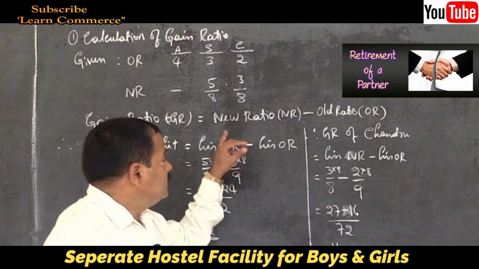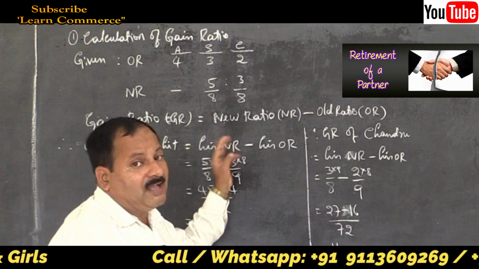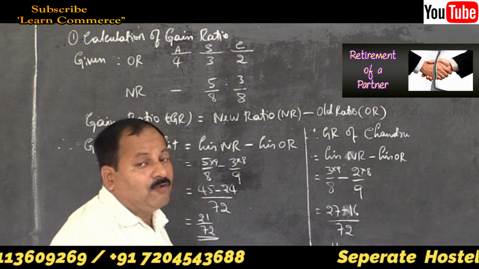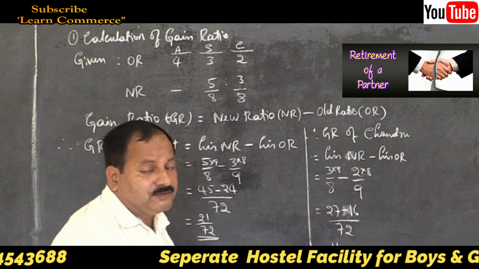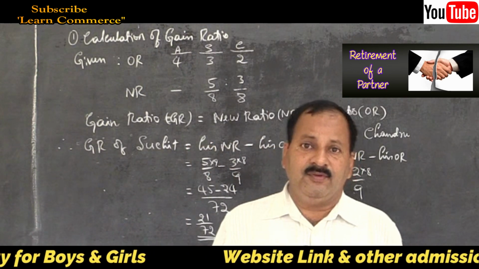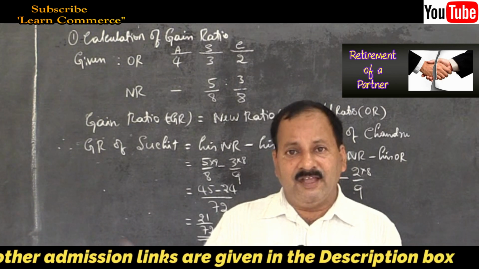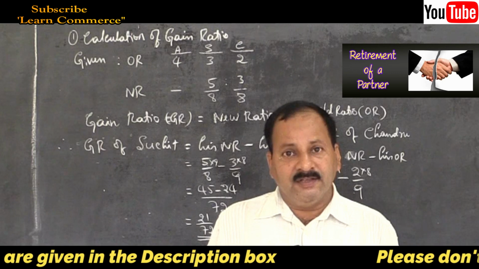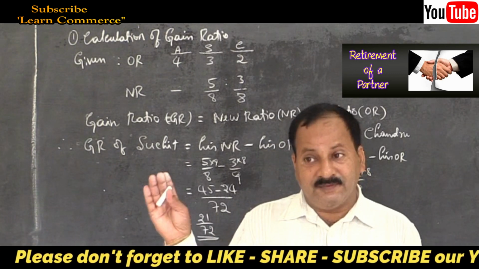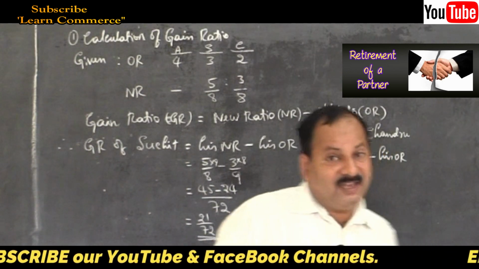You know very well that new ratio is bigger than the old ratio in case of retirement, because when a partner goes out, his share will be acquired by the continuing partner, so their share will become bigger than their old ratio. Like your neighbor goes somewhere, isn't it? You can encroach or acquire some part of their land, that is gain because of the departure of that neighbor, isn't it? Yes, people used to do that.